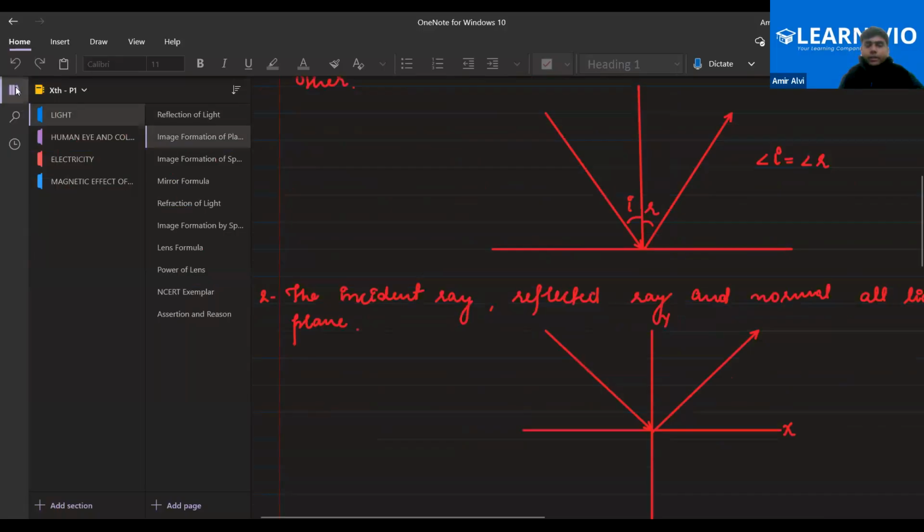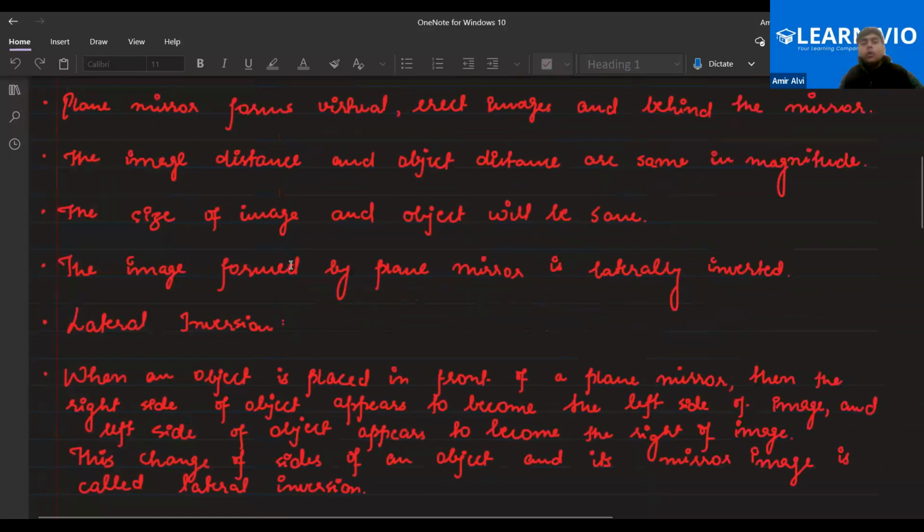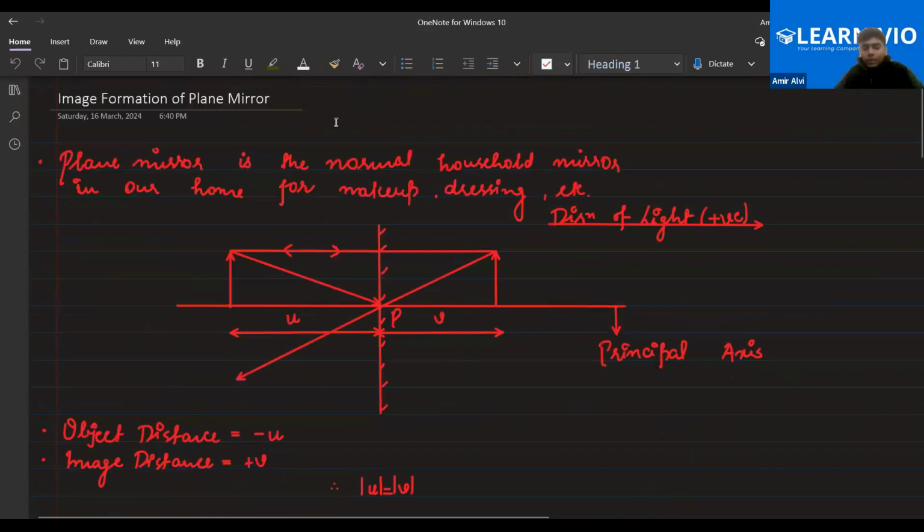Now let's start the next topic, image formation by the plane mirror. We know that a plane mirror is a normal mirror that we use in our day-to-day life to see ourselves, to dress ourselves. Yes or no? Just a second.